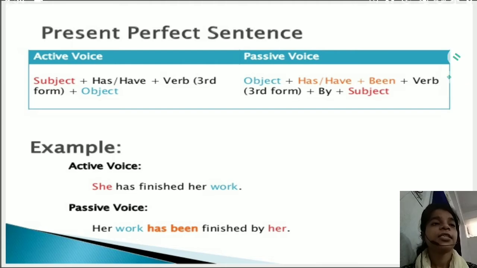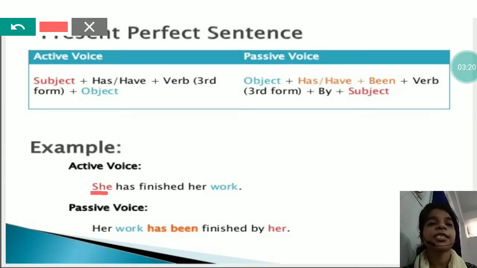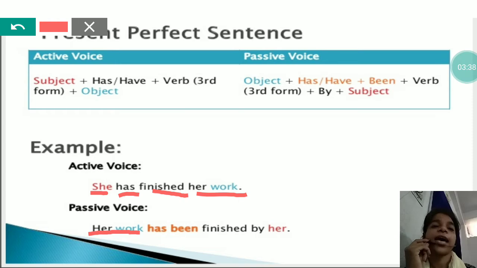Like see, she has finished her work. She subject, has auxiliary verb used with she, finished, and then her work object. But it got converted into passive like this: her work at the first place. Then we have to write has or have, as her work is singular, so has. Then we have to write been, and then the third form of the main verb. So the main verb is finish. The third form of finish is finished, and then by and then subject.